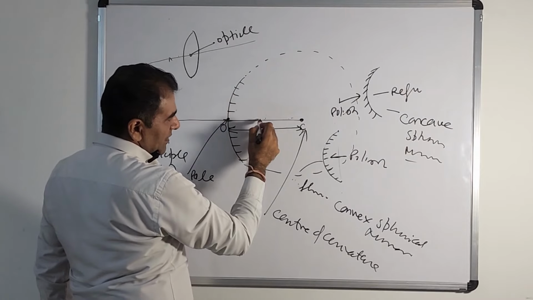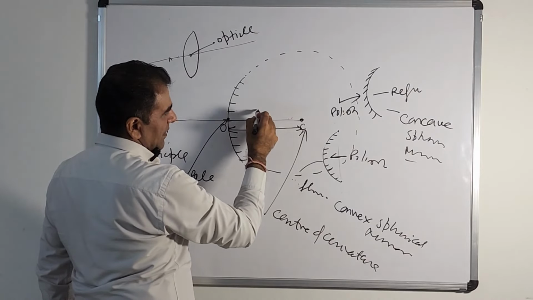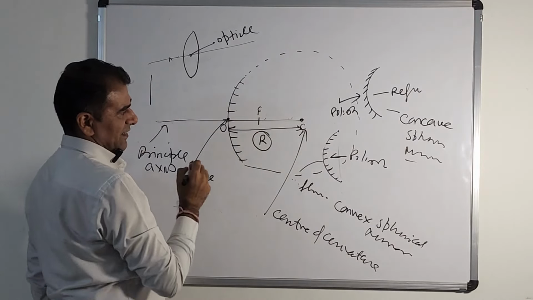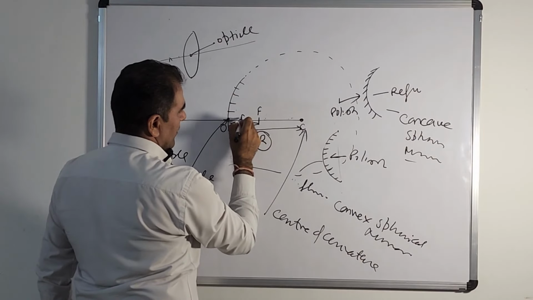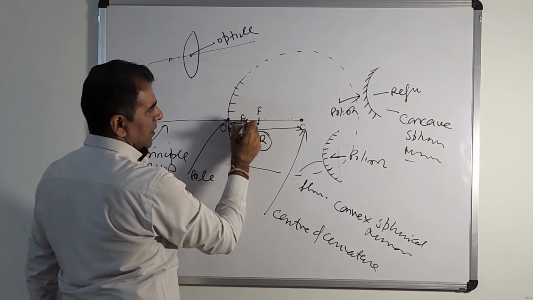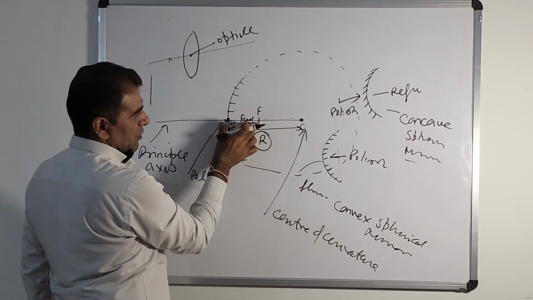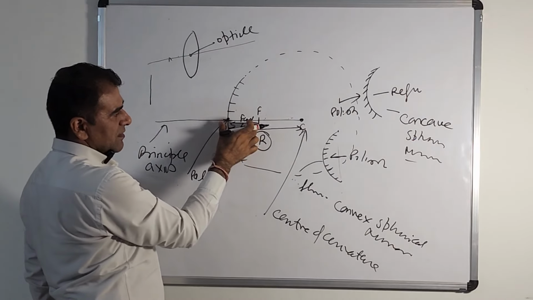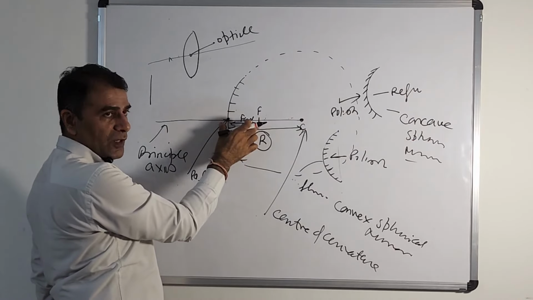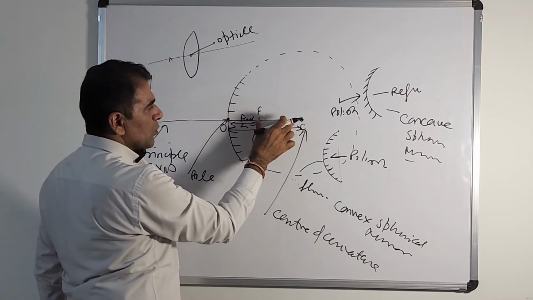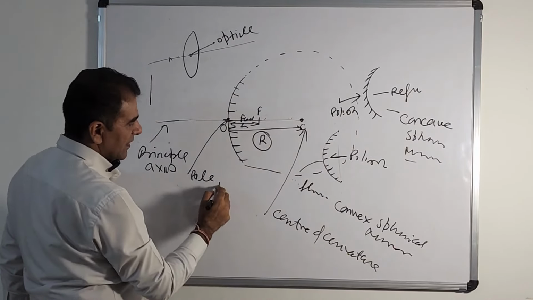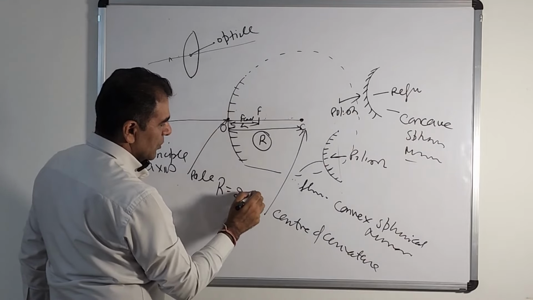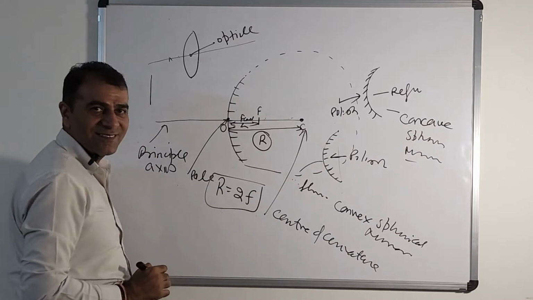Now the central point of this is called F, focus. So it is clear that it is focal length. The distance between the principal focus and the optical center is called focal length. If we take 2 times F, it becomes R. So it is clear that R equals 2 times the focal length.